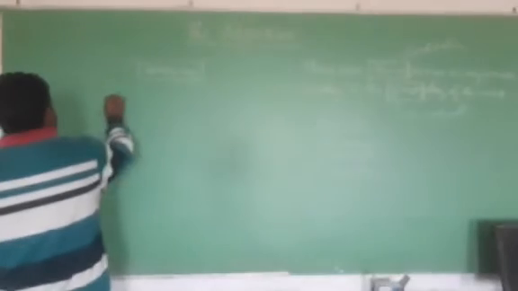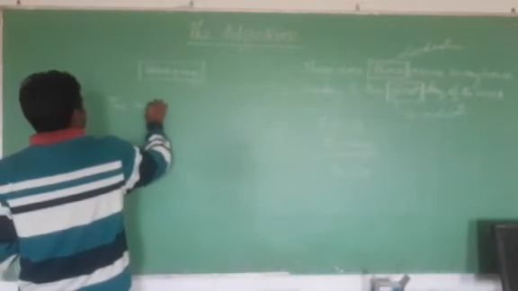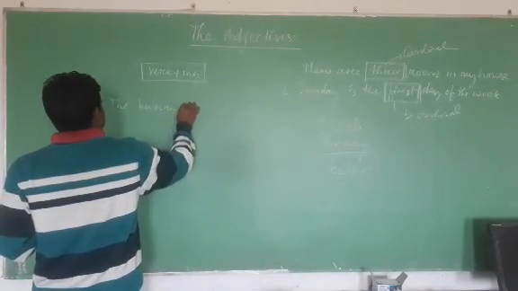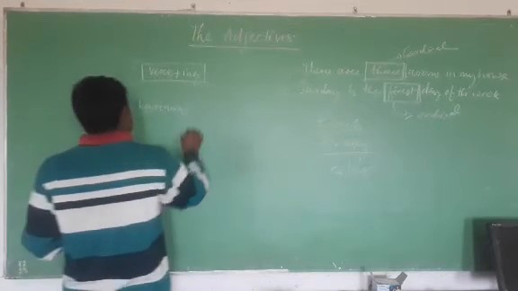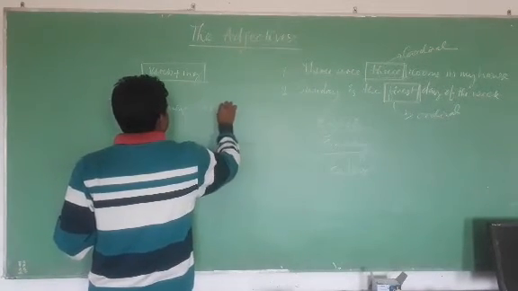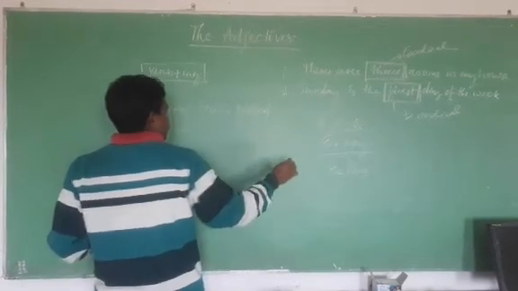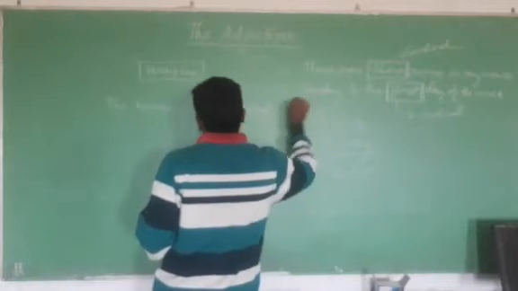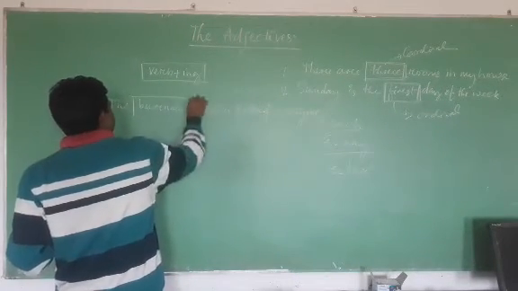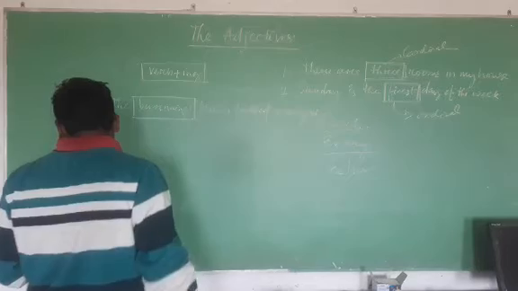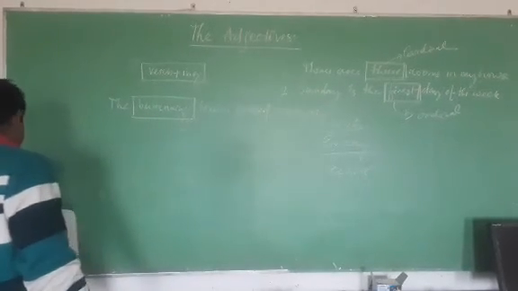We say, the burning train picked everyone. Here burning, burn plus ing, is the participle adjective.